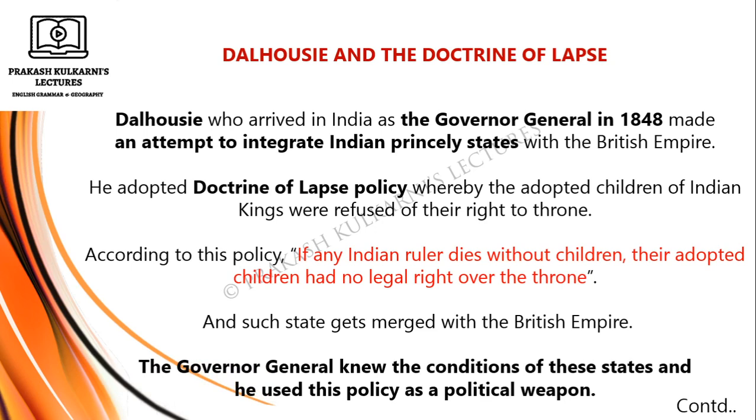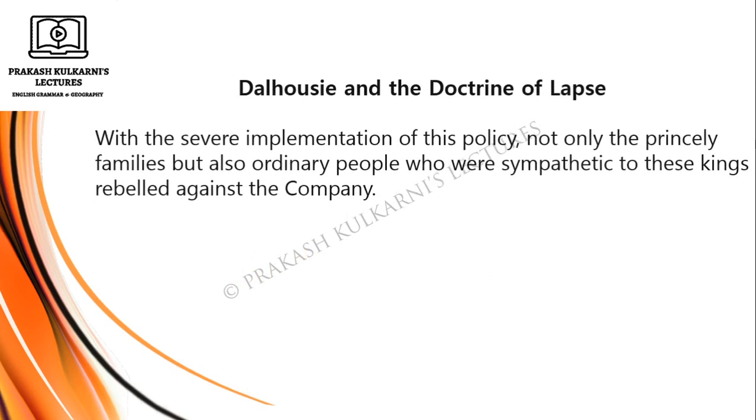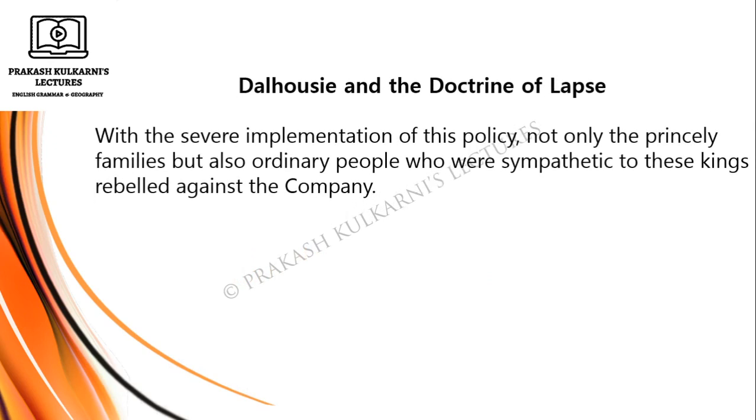The Governor General knew the conditions of these states, and he issued this policy as a political weapon. Dalhousie and the Doctrine of Lapse.